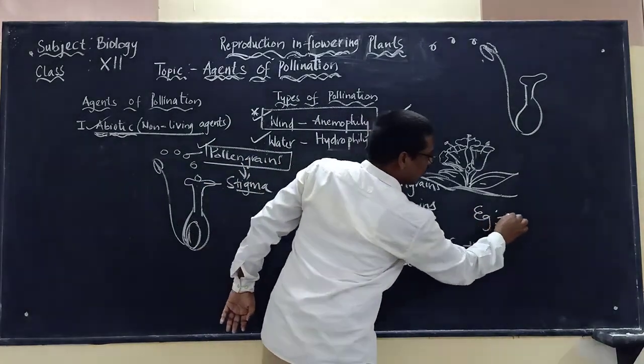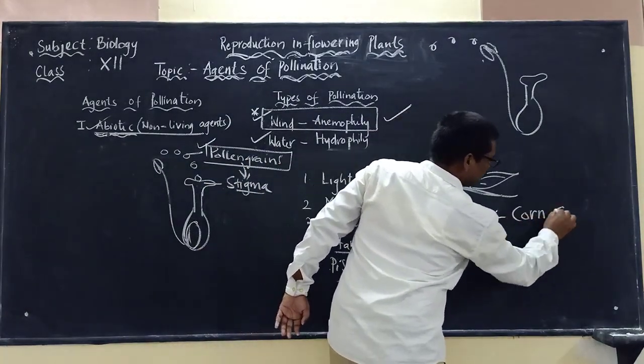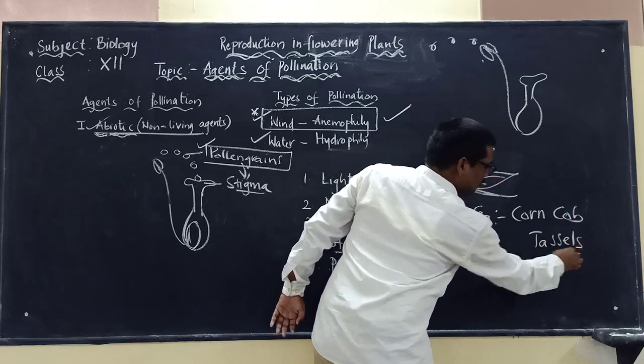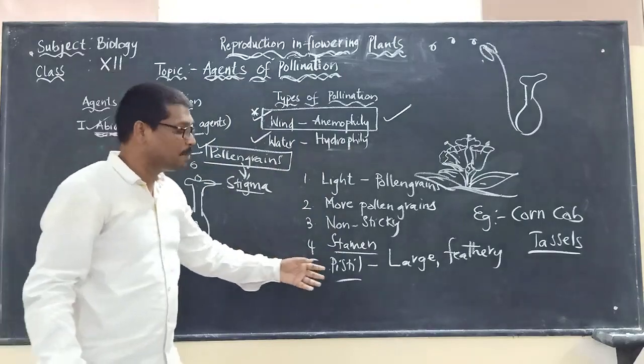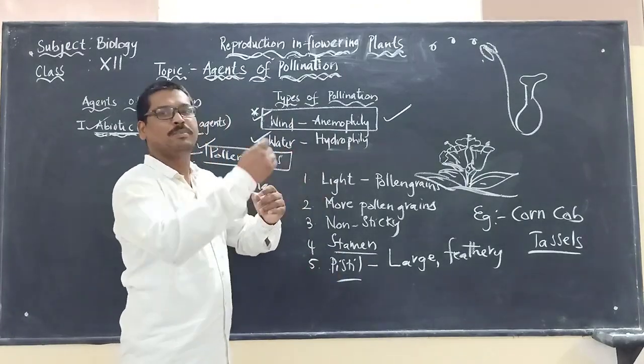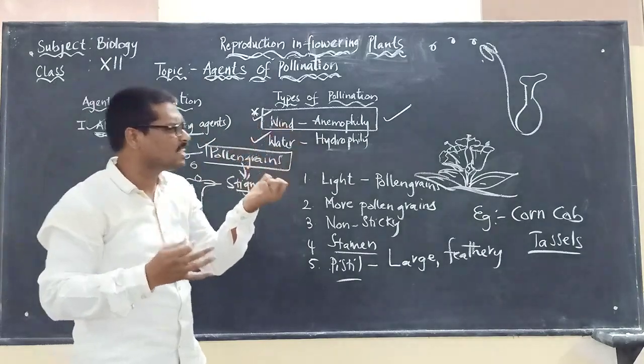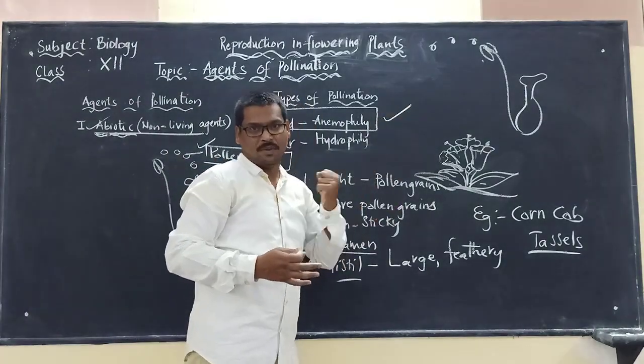The best example here is the corn cob, where we have the tassels. Tassels means the stigma and style of the pistil. The stigma and style will be very long, waving in the wind. When waving in the wind, they can easily collect the pollen grains that are falling.